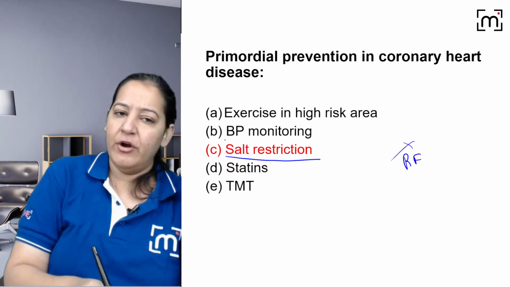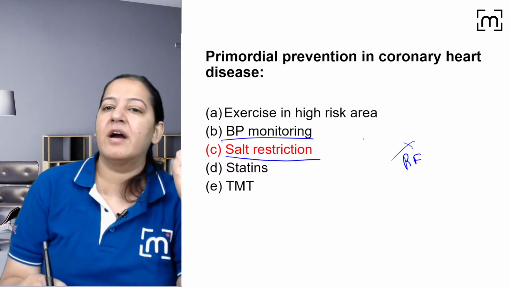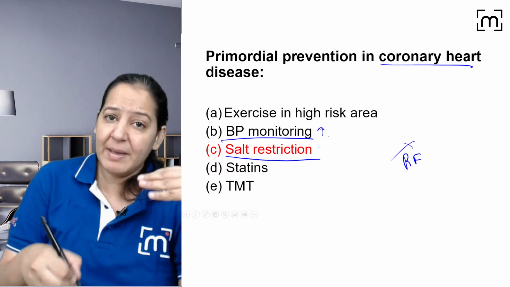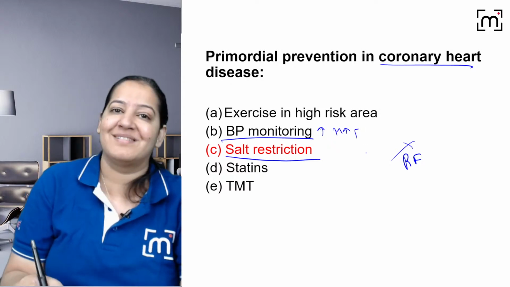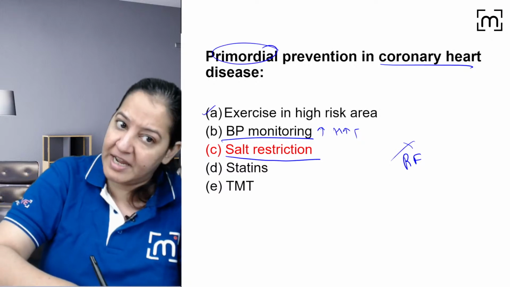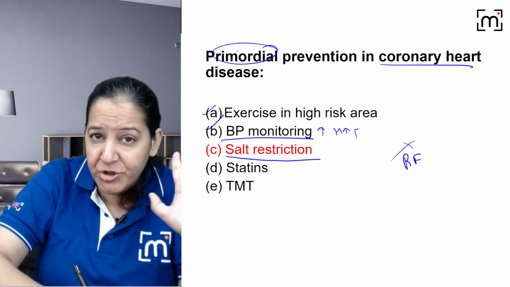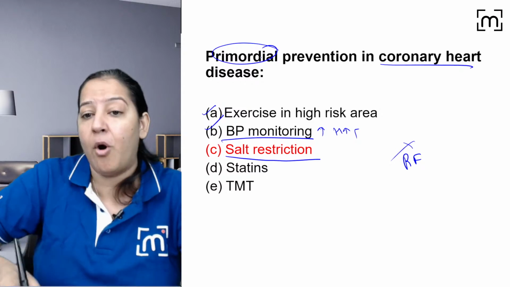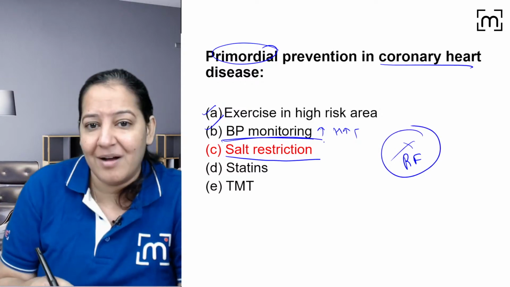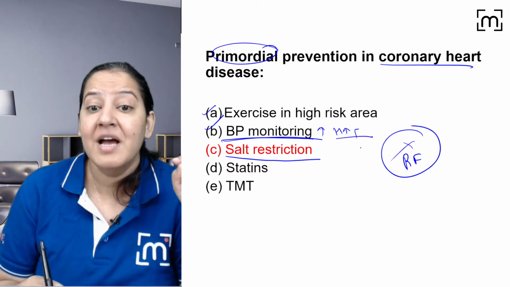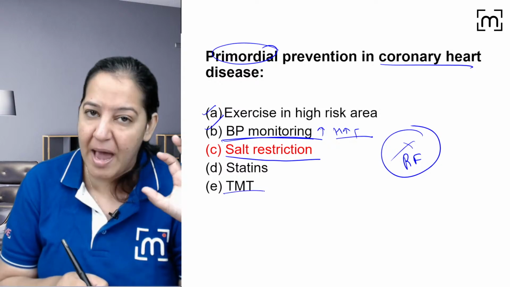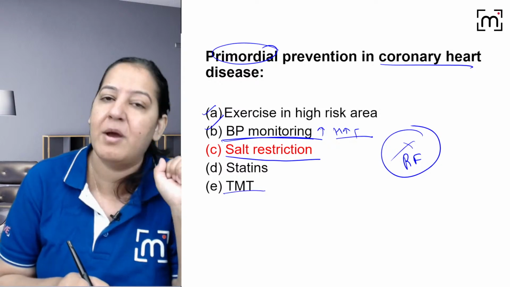Before the emergence. If you are doing BP monitoring daily, तो तुम्हें पता कब चलेगा कि coronary heart disease है? When BP will elevate, when the person has hypertension. When the person has hypertension, it's already risk factor present. We do not want risk factor present. होने से पहले बोलना है primordial. मैं primary पूछती तो answer A भी होता, B भी होता. मैं primary नहीं पूछ रही हूँ भाई, मैं primordial पूछ रही हूँ. Primordial मतलब even the risk factors are absent. Right? So BP monitoring से तुम्हें क्या पता चलेगा? The person is hypertensive, yes or no? The person is hypertensive मतलब risk factor present है. You got my point? TMT तो तब abnormal आएगा जब already myocardial ischemia हो चुका है.